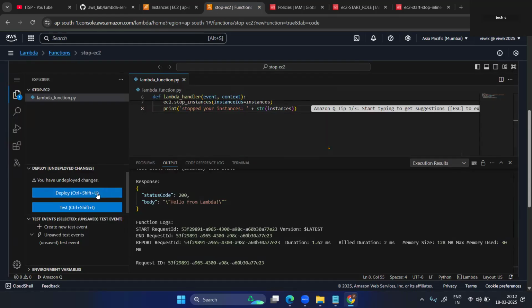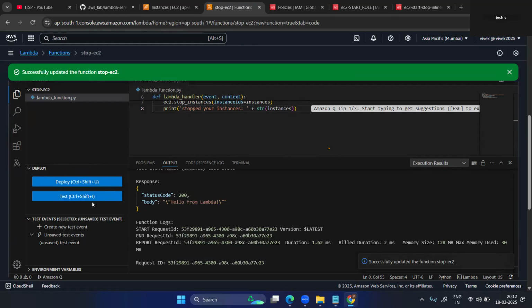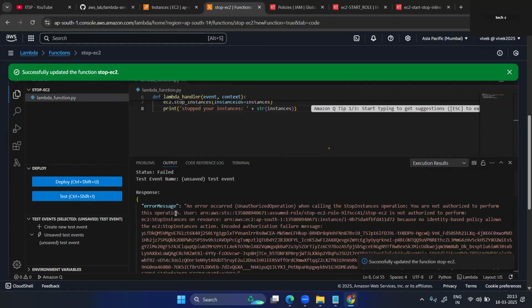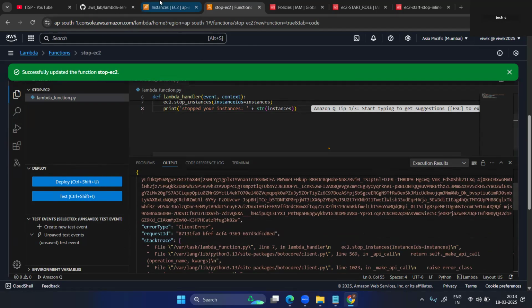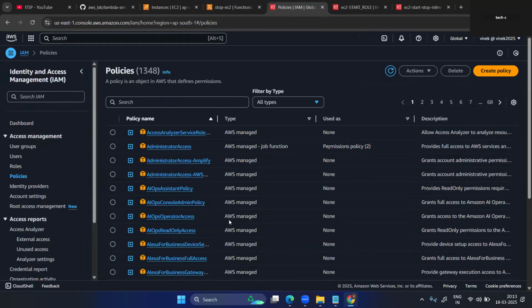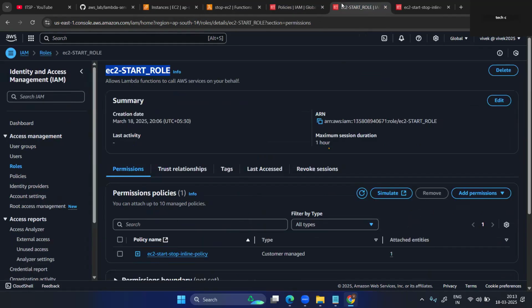Why? Because we need to deploy this function to the AWS cloud. First, just deploy this. Now test. You can directly test this. Now let's see what happened. Yes, an error occurred when calling the stop operation. You are not authorized to perform that operation. Your role is not authorized to perform that EC2 operation. Some permission is missing.